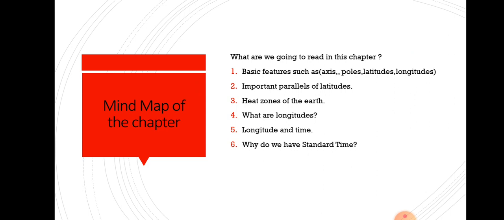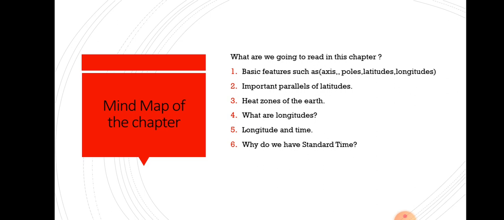So in the mind map of the chapter, first of all we will discuss the basic features of a globe, such as axis, poles, latitudes and longitudes. What is an axis? What are longitudes? What are latitudes? What are poles? What is a globe? All these things we will discuss. What are terrestrial globes? What are celestial globes? The types of globes. The second thing we will discuss in this chapter is the important parallels of latitude.